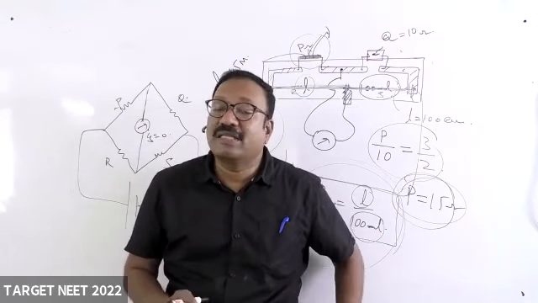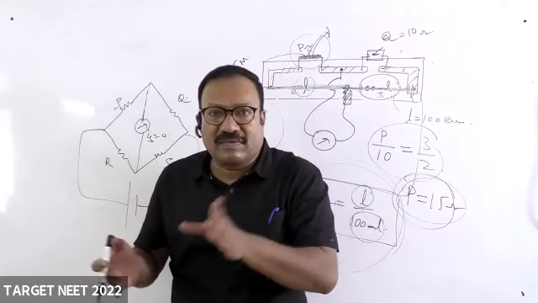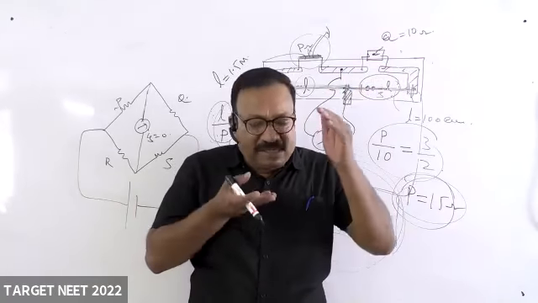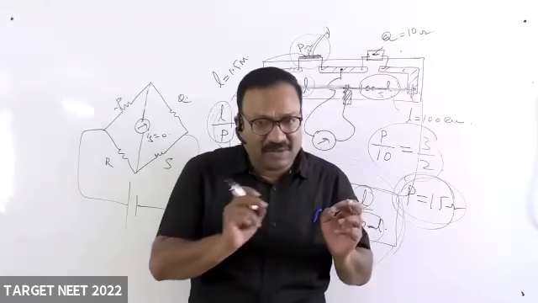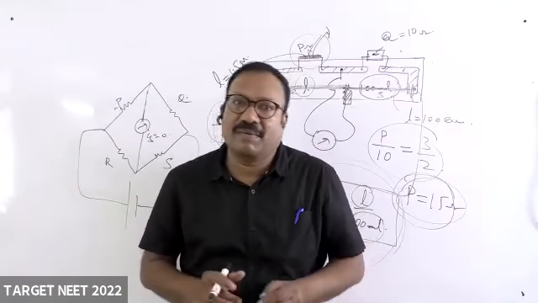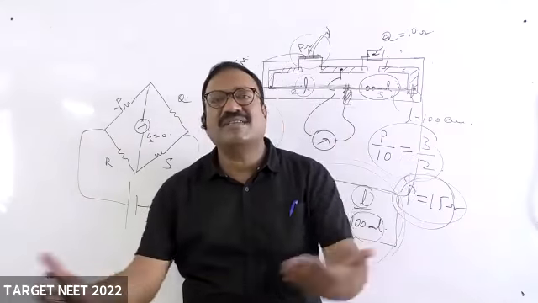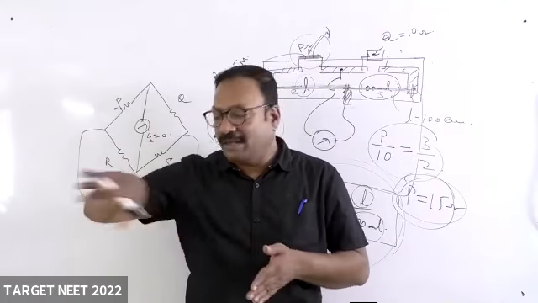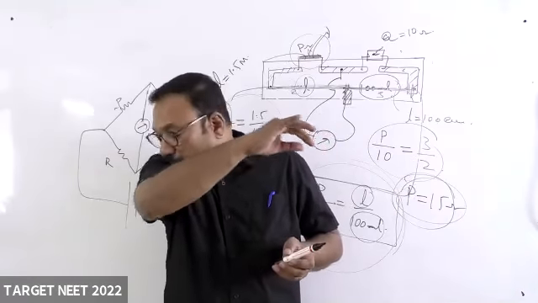Some students start answering 1, 2, 3, 4, 5, 6, 7, 8, 9, 10 like that. Physics will not work out like that. Please select the important questions which are easy for you, do them and turn the pages. You may have easy questions in the ending, in the middle, or in the starting. You have to cover all easy questions first, then come back to the remaining questions. If you follow that, you can score marks in the exam.